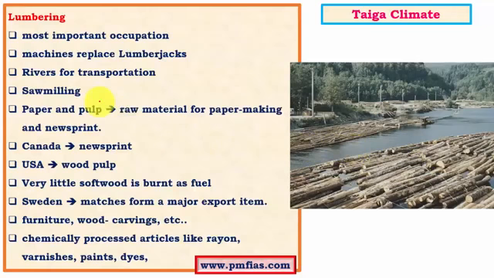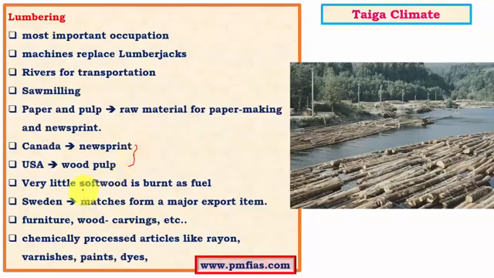And in the sawmills, they are converted into wood pulp and newsprint and various other raw materials. Usually Canada is leading in newsprint production, whereas USA leads in wood pulp production. Wood pulp can be used for various purposes like making of cardboards, paper, etc. And all these products of timber industry are exported to the rest of the world.